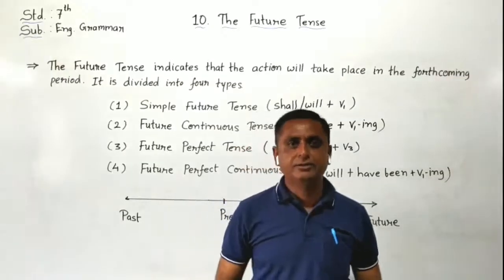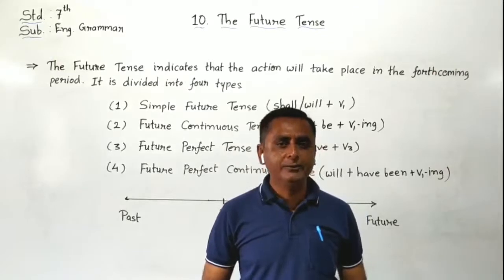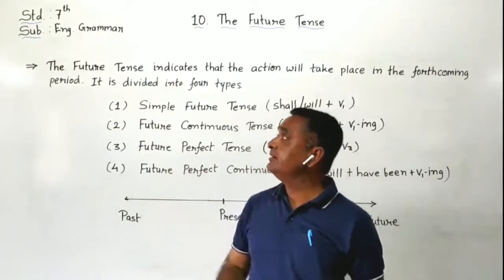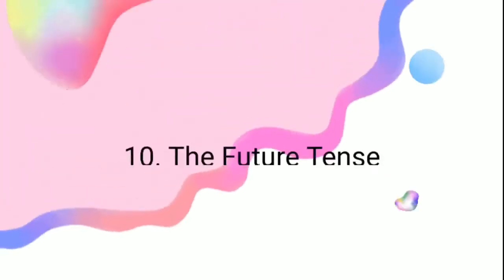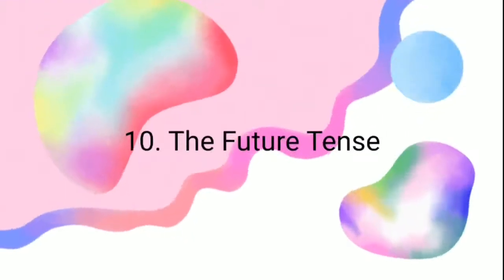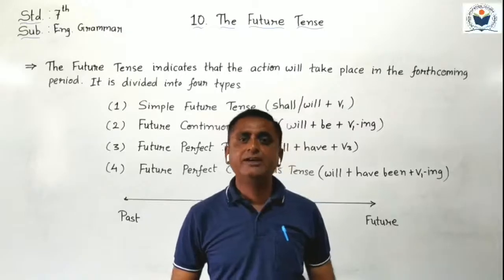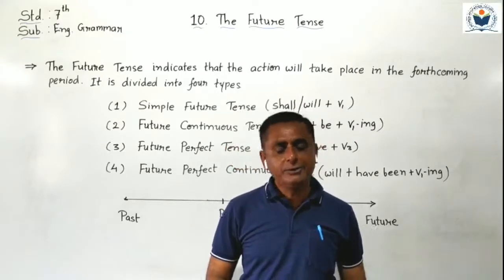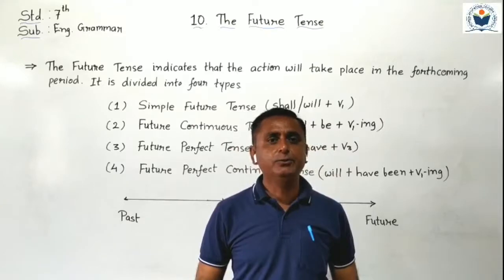Hello students, today we are going to learn standard 7 subject English grammar lesson number 10, the future tense. As you know students, we completed 2 lessons related to tenses.